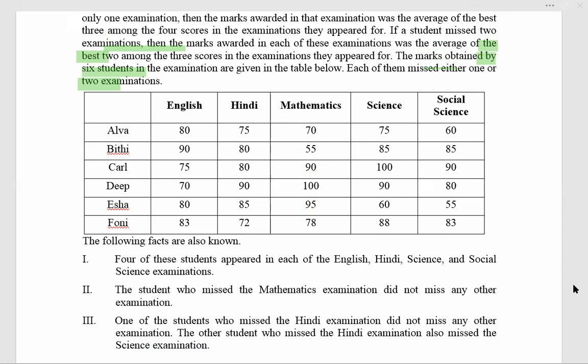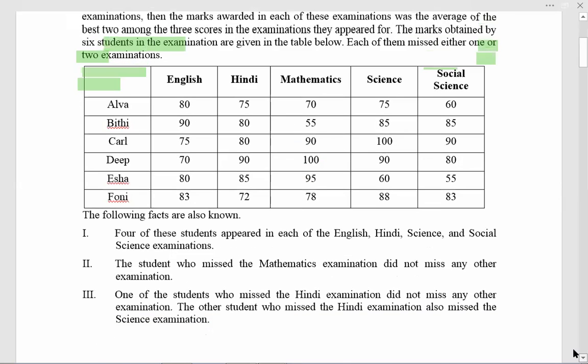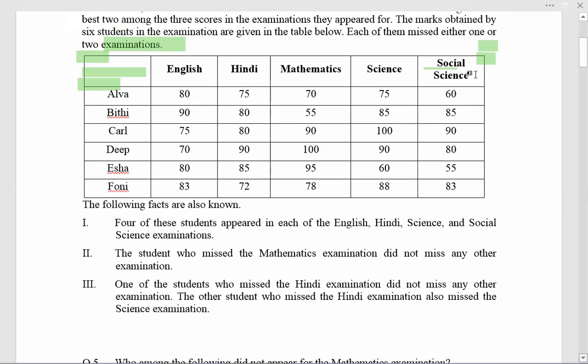Let me scroll it up further. So what we have: Curl missed maths. Now who can miss Hindi? Can Alva miss Hindi? If Alva is missing Hindi, what are the top scores? 80, 70, 75. Possible. Alva missed only Hindi.